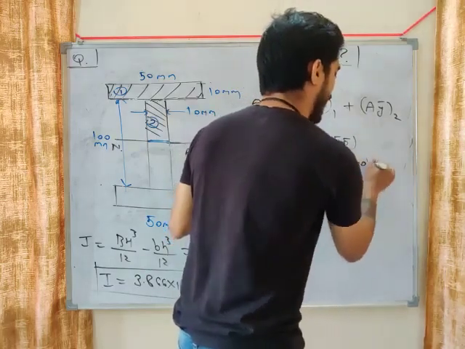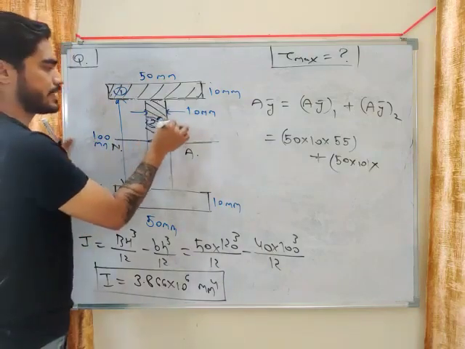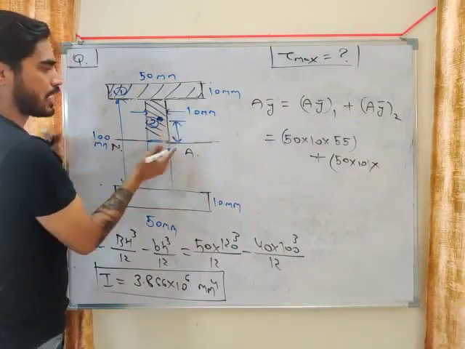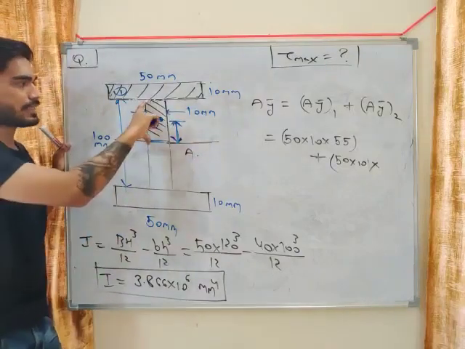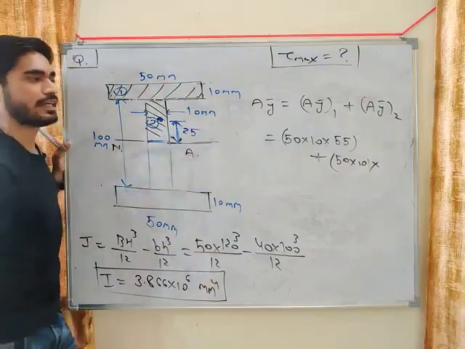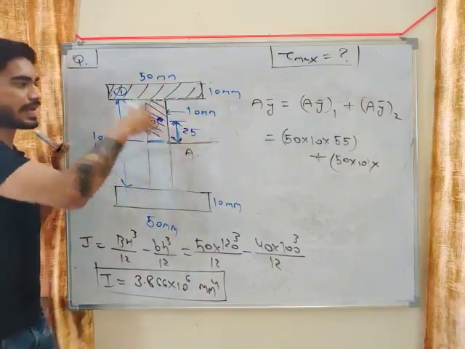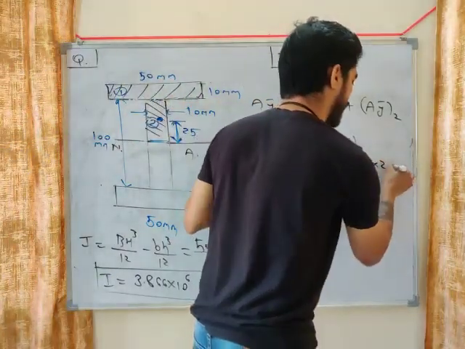And what will be Y bar for the second area? The centroid will be at half of this height. This height is 50, so half of it will be 25. So Y bar for the second area will be 25.